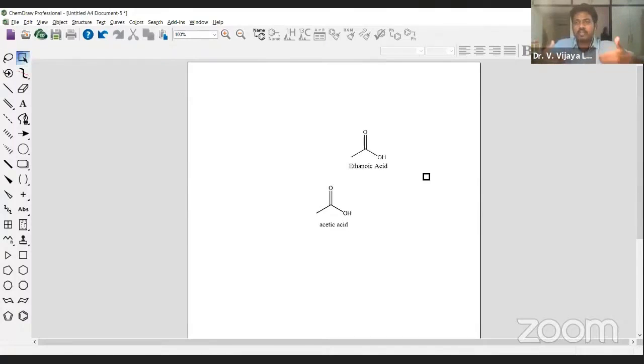See, according to my convenience, the way I like it, for this letter I want some structure, and for that letter I want another structure. You can do that. You can customize that. That's the most beautiful feature that I like. I liked it in ChemDraw.